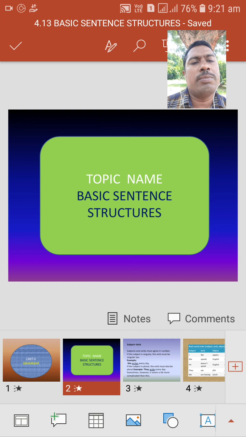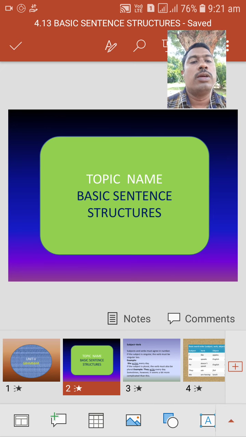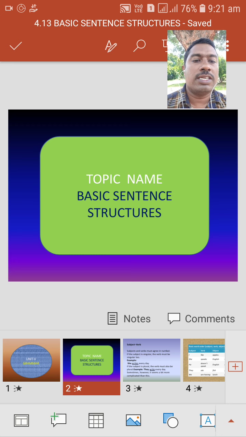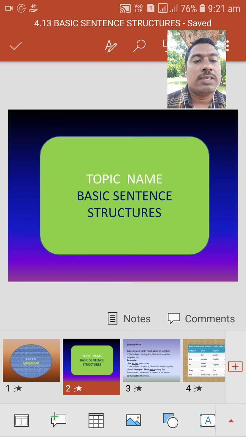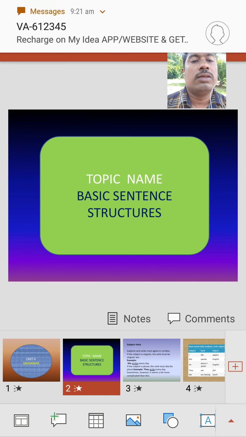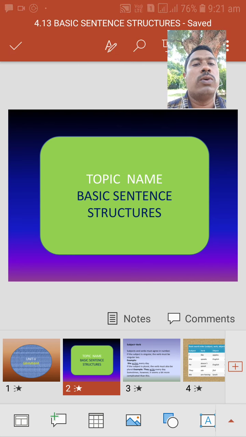Of course, whichever kind of sentence it may be, each and every sentence has its own structure according to the tense. Of course, what we have understood is that each and every sentence has its own structure.